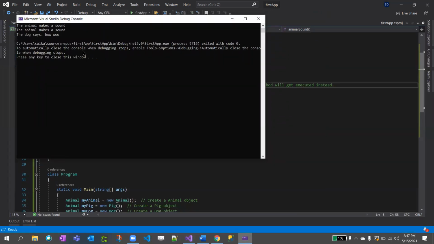See, this is the concept of override method hiding. If you don't want your child class to be executed, if you want the child class to be hidden, you just put new. Even though you instantiated the parent with the dog pig class, when you put new, the base class will get executed instead. Got it, right?